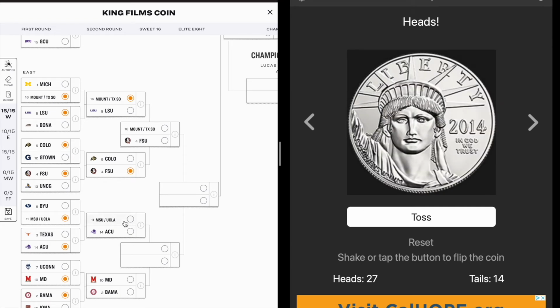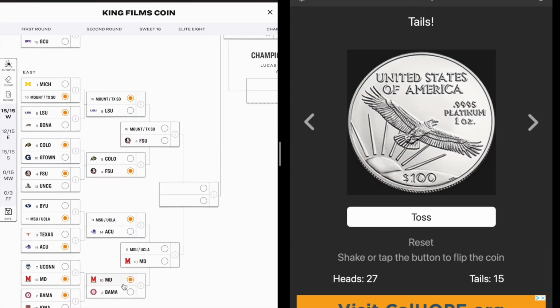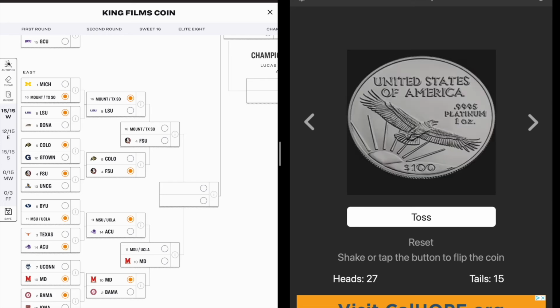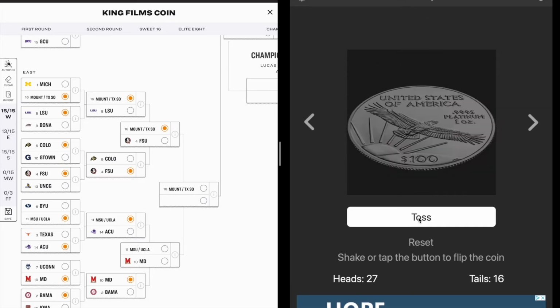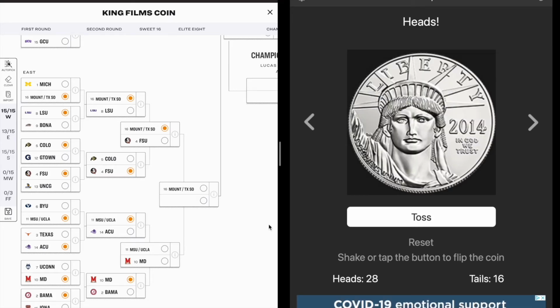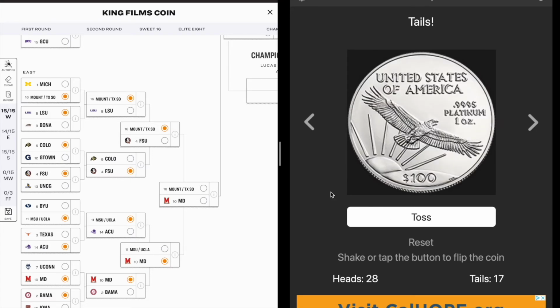This one could happen. MSU/UCLA to the Sweet 16. And Maryland to beat Bama. The 16 seed again wins. Okay, here we go. 16 seed to the Elite Eight. That's what we're talking about. And a heads here gives the slight advantage to the 10 seed. And will a 16 seed make it to the Final Four? Yes, they will. Wow, what a run.